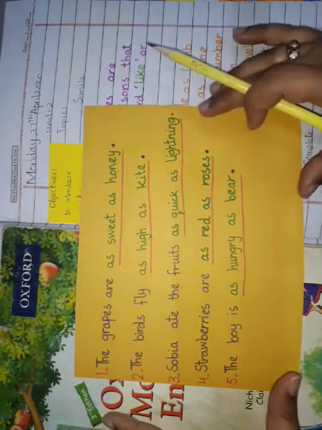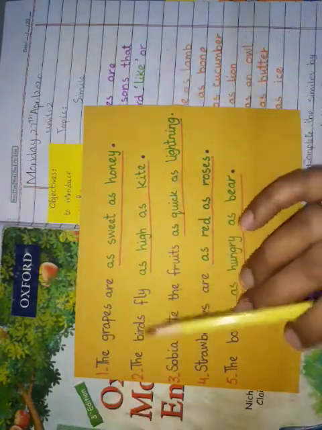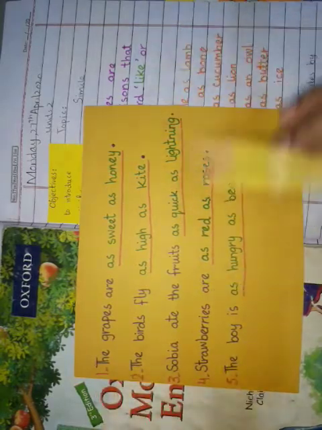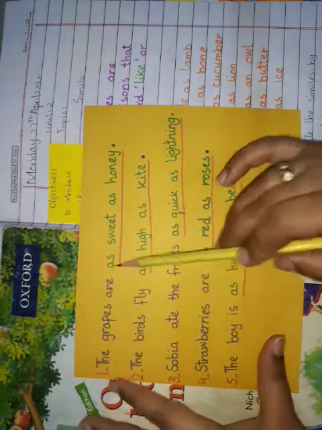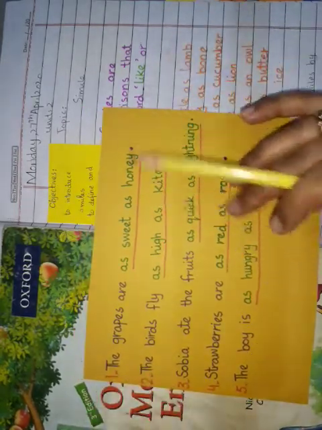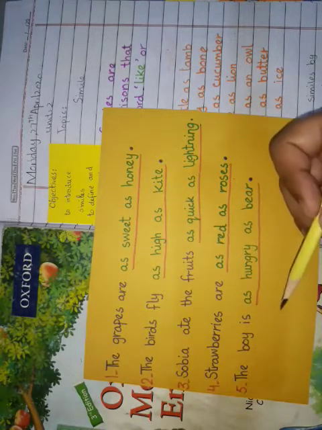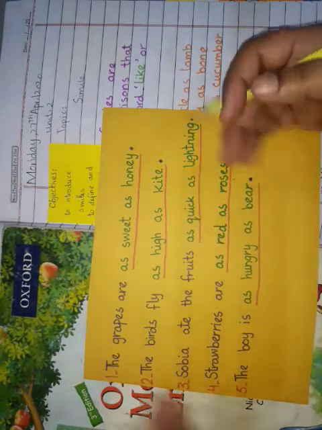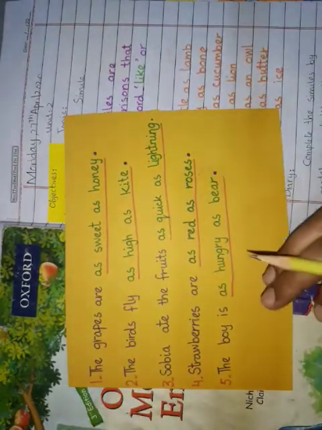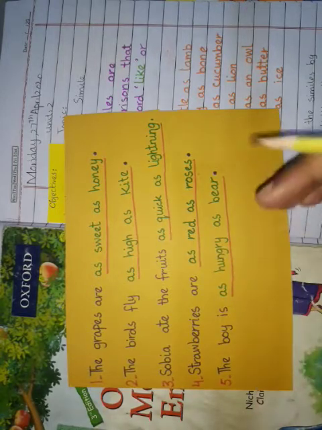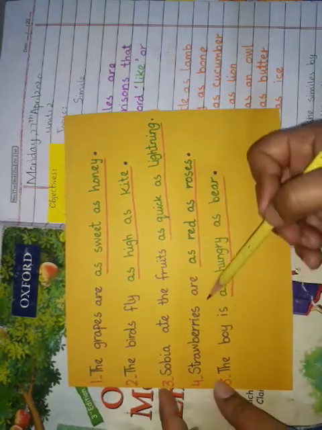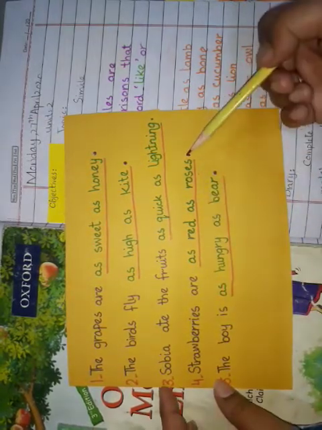You see, in all of these sentences, we have compared a few things with some other thing. And in all of these sentences, we have used the word as. So it means that similes are comparisons using the word as or like. In similes, we make a comparison between two different things on the basis of something both of the objects have in common. For example, strawberries. Strawberries are as red as roses.